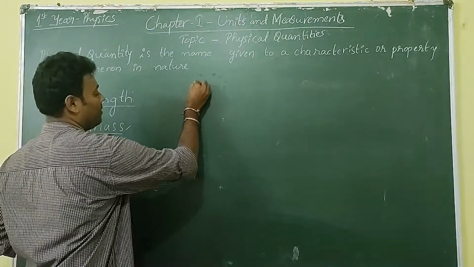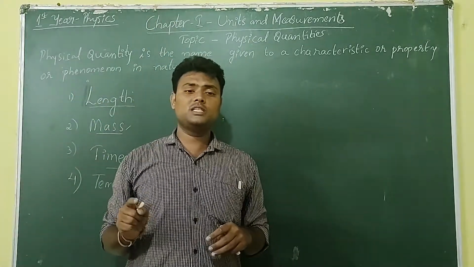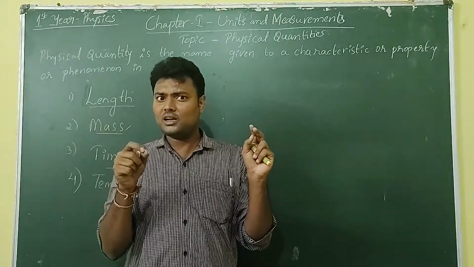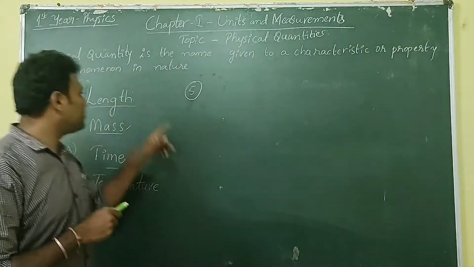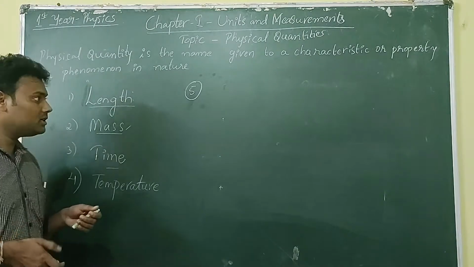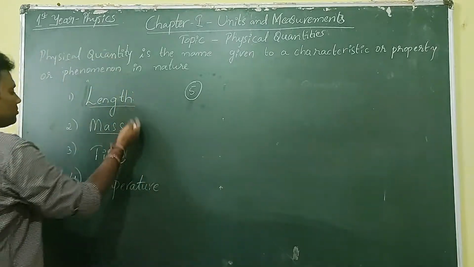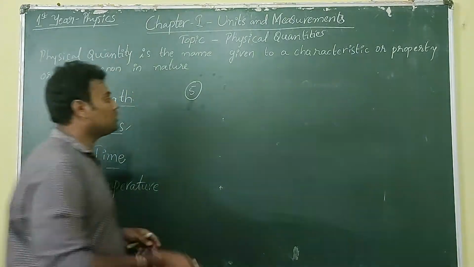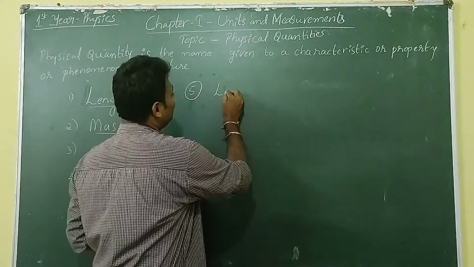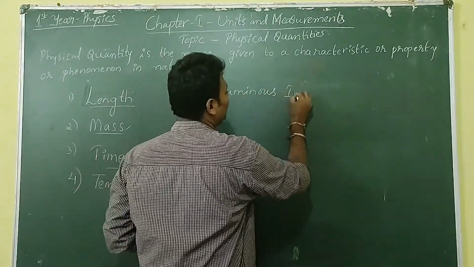Next, the fifth one. If you see a star in the sky and it shines, can you measure that shining property with respect to length, mass, time, temperature? No, right? So you cannot express that shiny nature with respect to these four. So it also comes under fundamental quantity that we call luminous intensity.